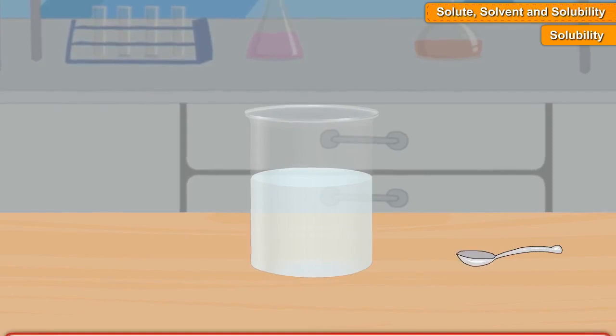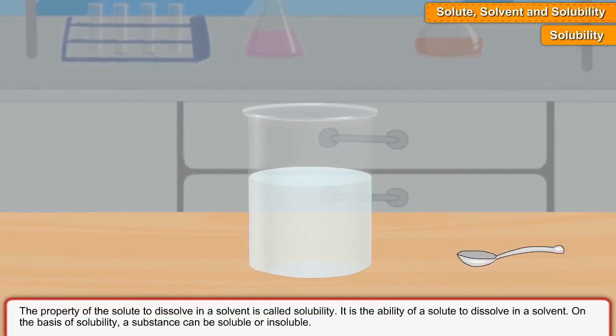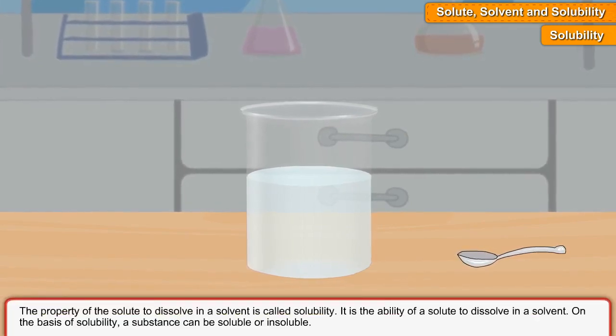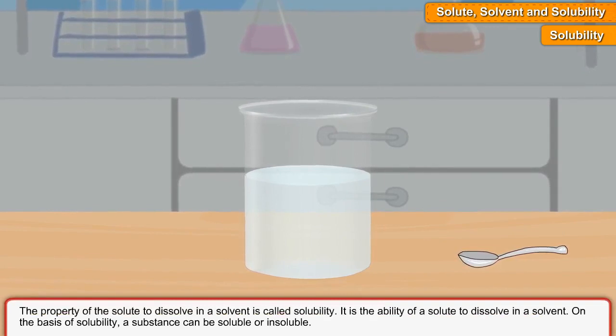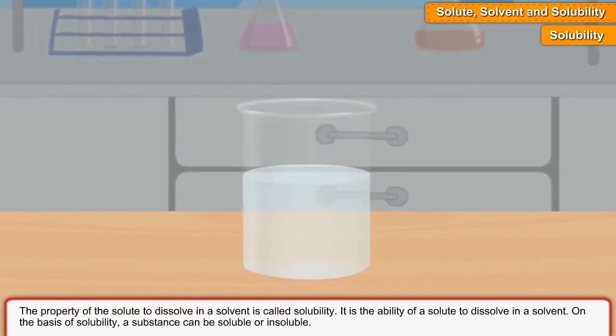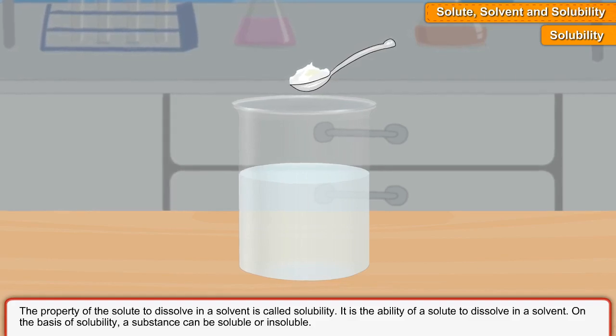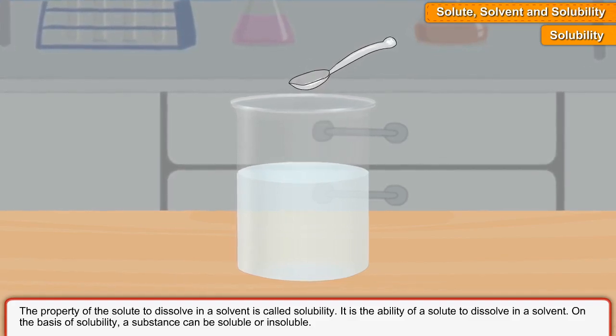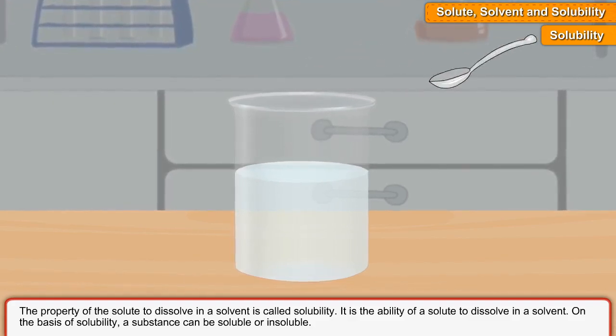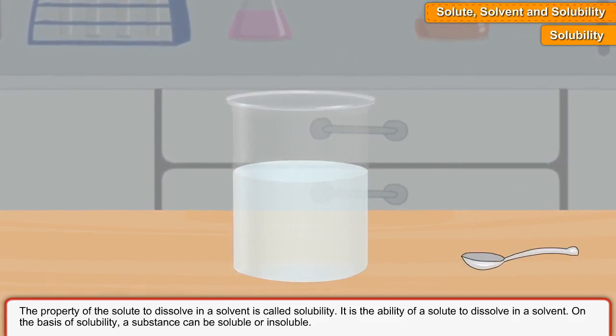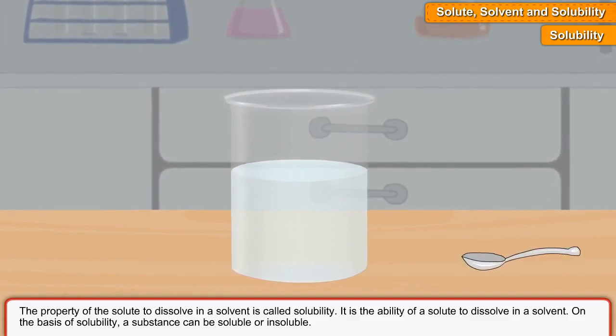Solubility: the property of the solute to dissolve in a solvent is called solubility. It is the ability of a solute to dissolve in a solvent. On the basis of solubility, a substance can be soluble or insoluble.